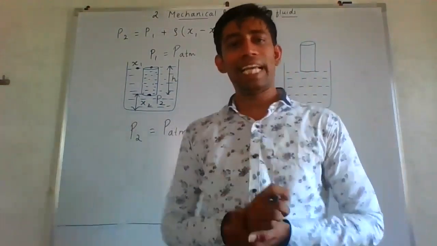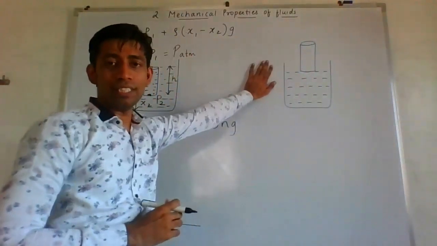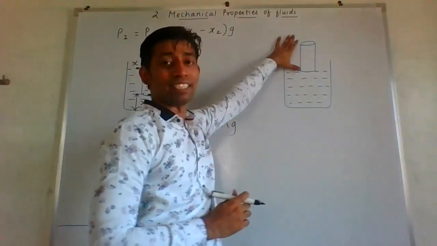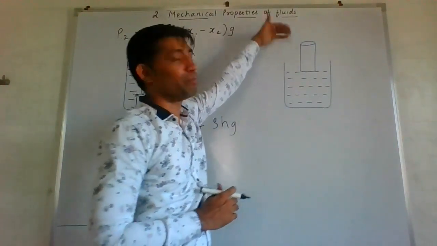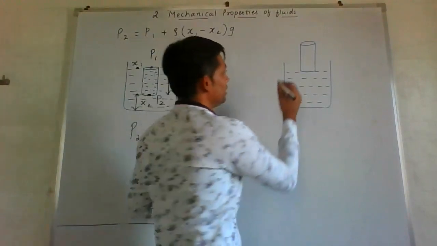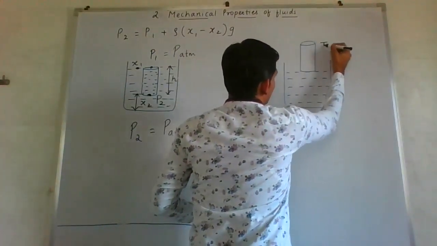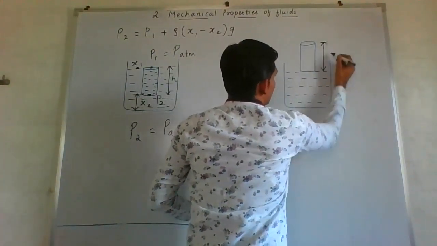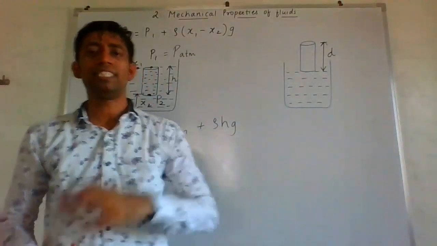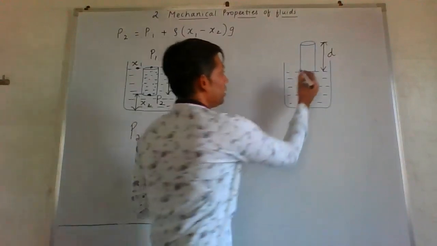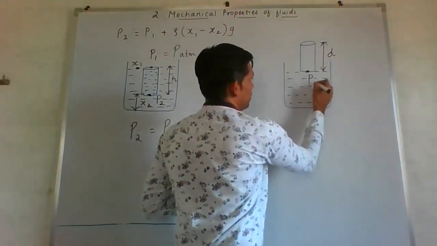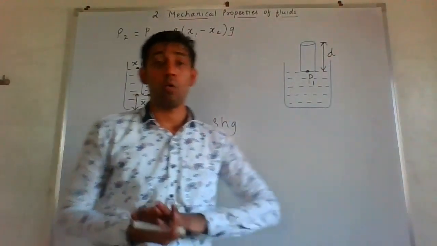Let's go on to the second case. Here, the difference is the cylinder is outside the free surface. It is a bit outside. So in this case, instead of H, I am denoting it as D. Here, the pressure will be termed as P1. Now, why?